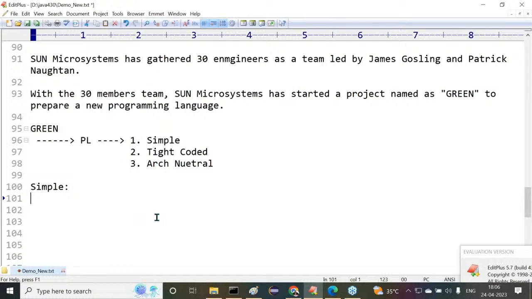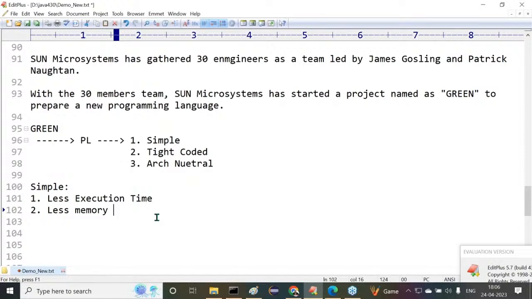First one is that the programming language must take less execution time. Within less execution time, that entire program has to be executed. And the second reason they have given is that the programming language should take less memory. Less execution time. Another one is what there?